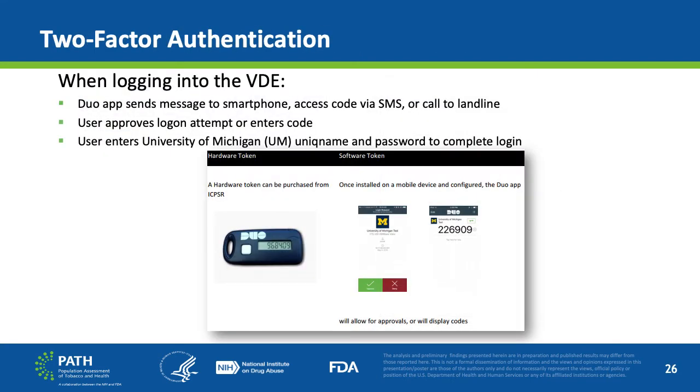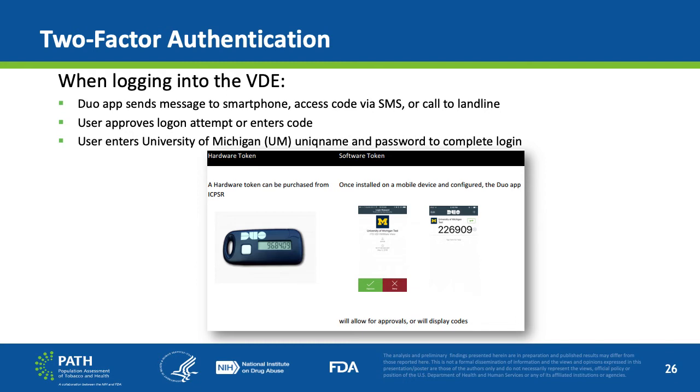Two-factor authentication is an authentication method in which a device user is granted access to a website or application only after successfully presenting two or more pieces of evidence to an authentication mechanism. The University of Michigan uses Duo, a two-factor authentication app that sends a message to a smartphone, an access code via SMS, or a call to a landline.